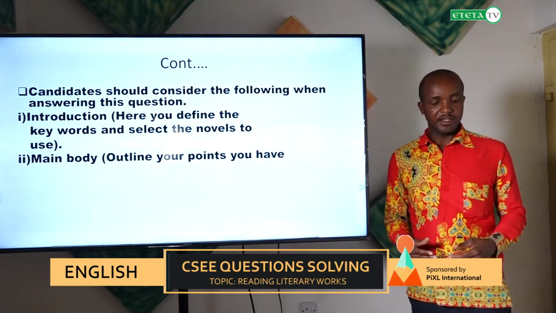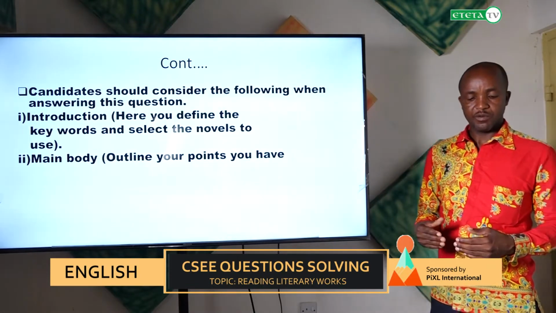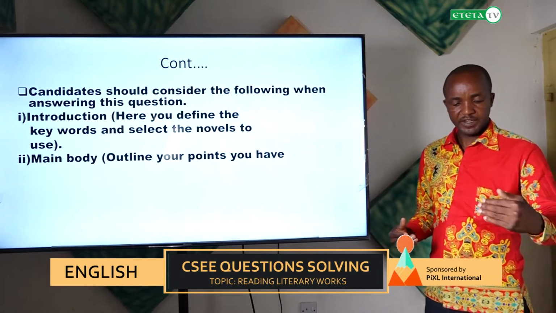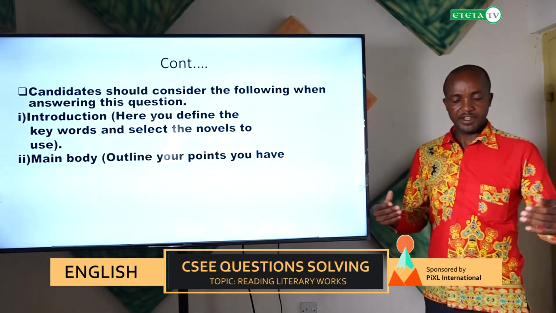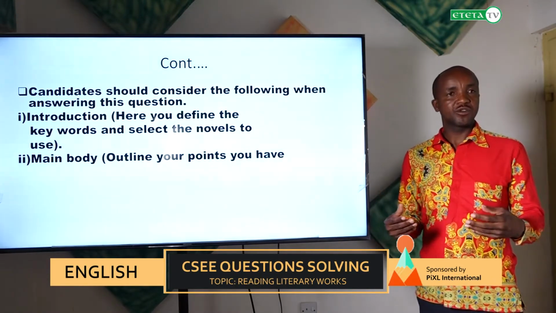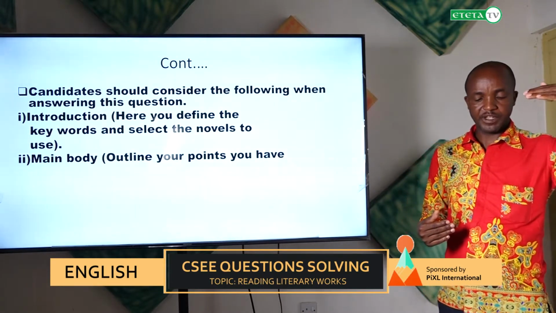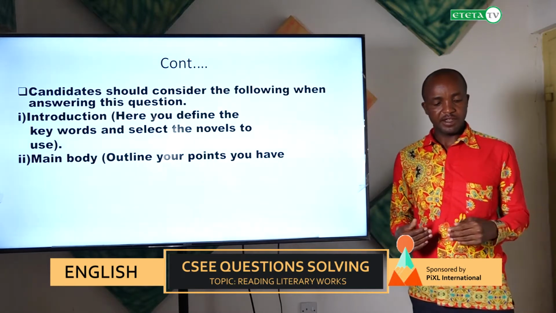The next thing is the main body. Before the main body, when a student finishes writing the introductory part, you must use connecting words which connect your idea from the introduction part and the main body.